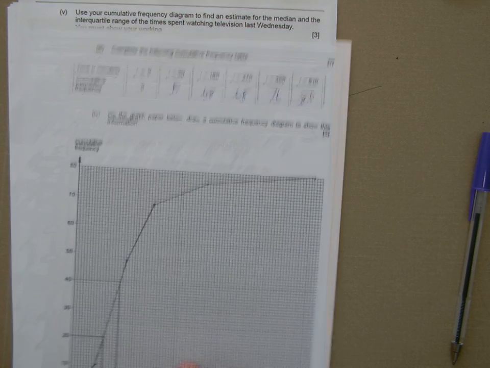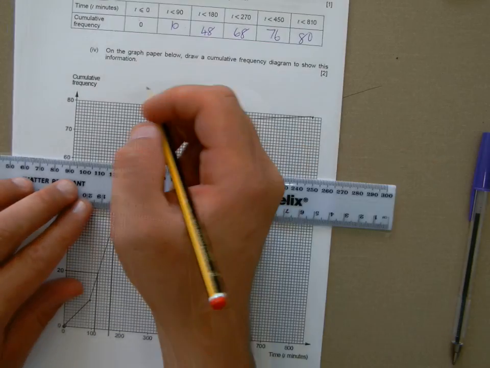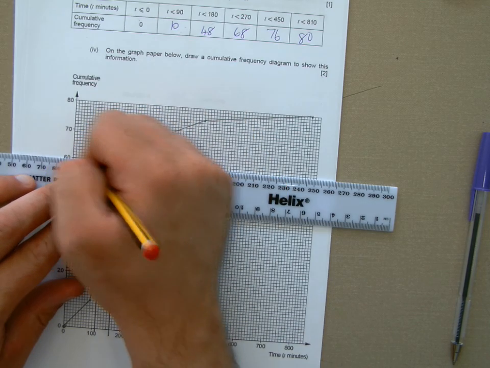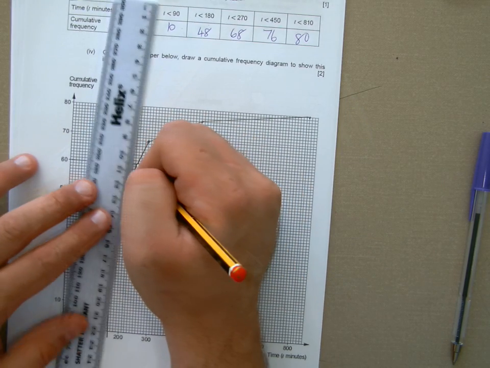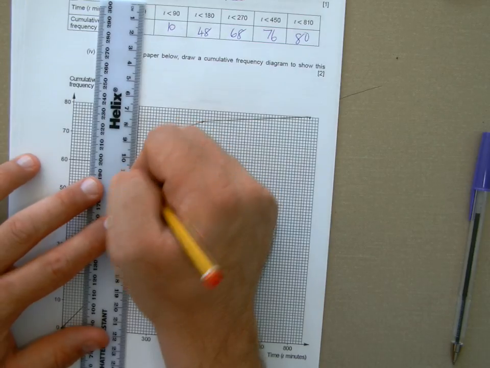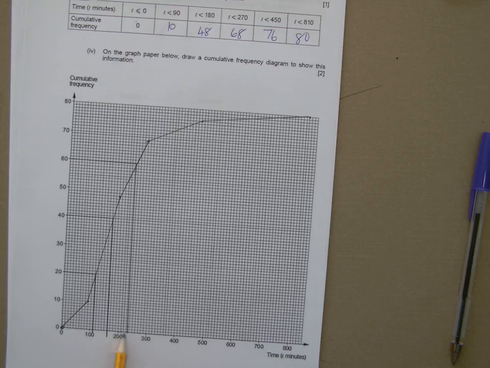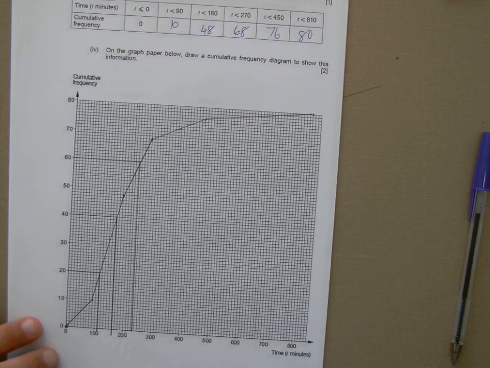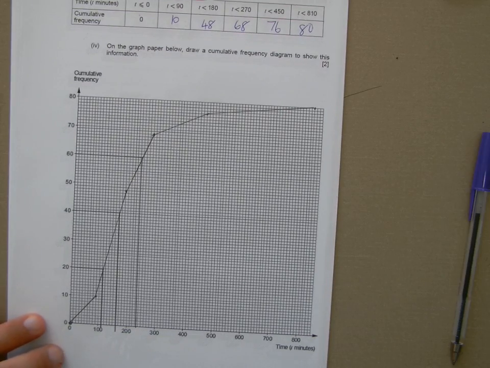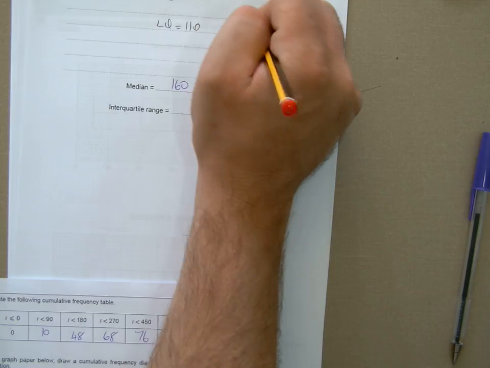So we need to get the upper quartile, which would be 3 quarters. 3 quarters of 80 is 60. So I read down from there. I think that comes out to be 230 if I draw the line right. Yeah, so the upper quartile will be 230.